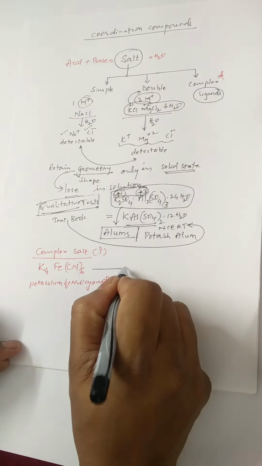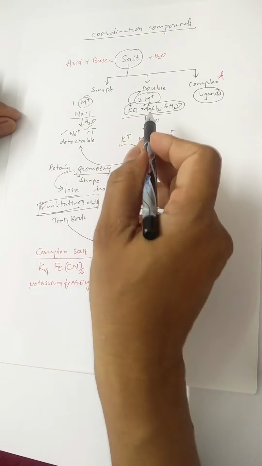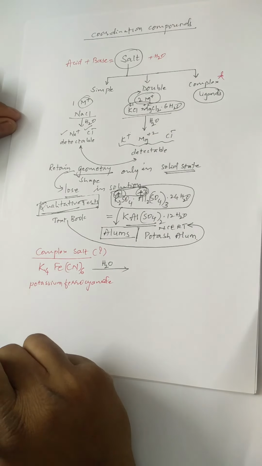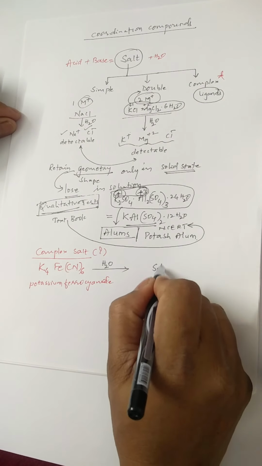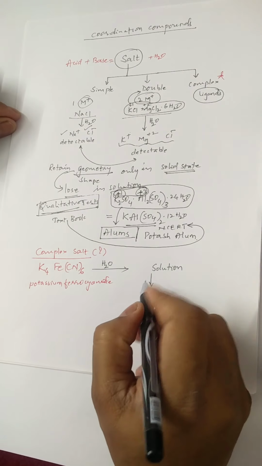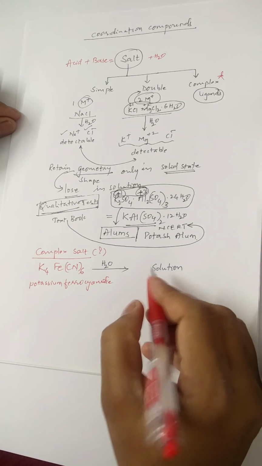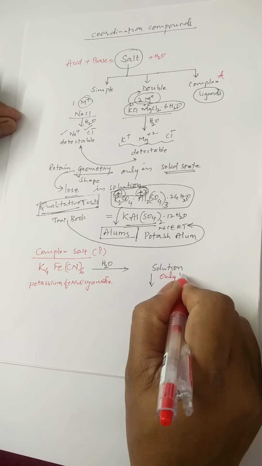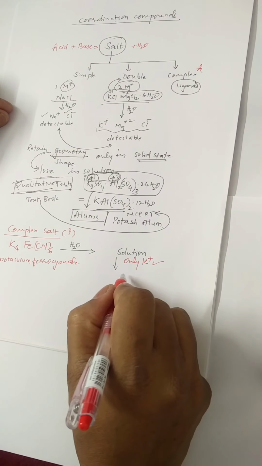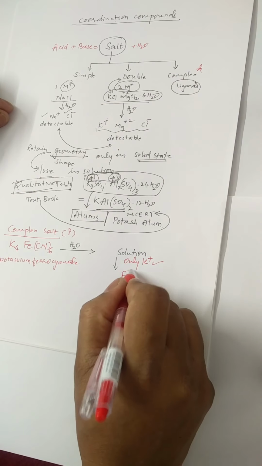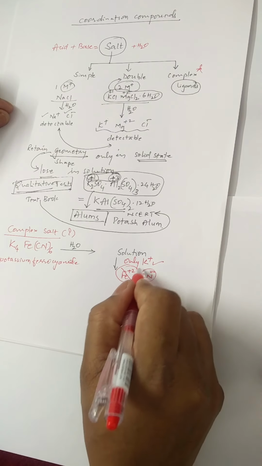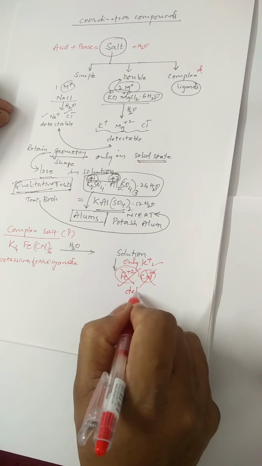This, as we have done for simple and double salts, let us add this into water. Then the solution which is produced is capable of answering only potassium ion, but it will not answer iron ion and cyanide ions. These ions are not detectable.